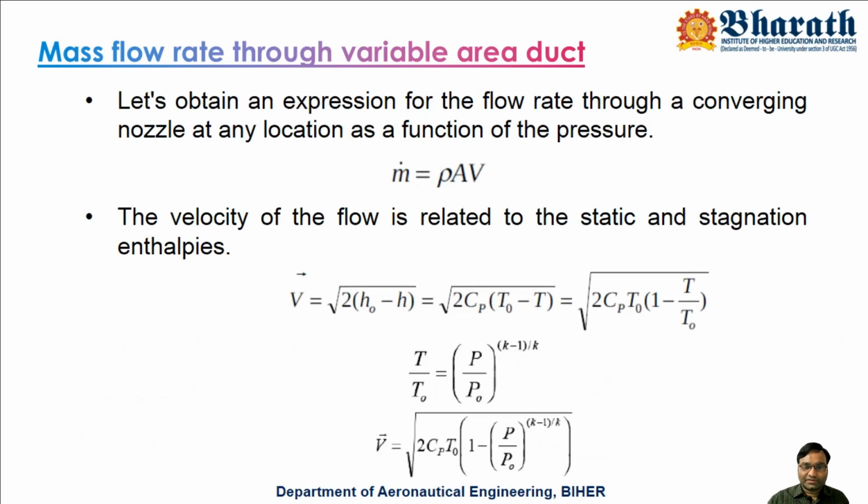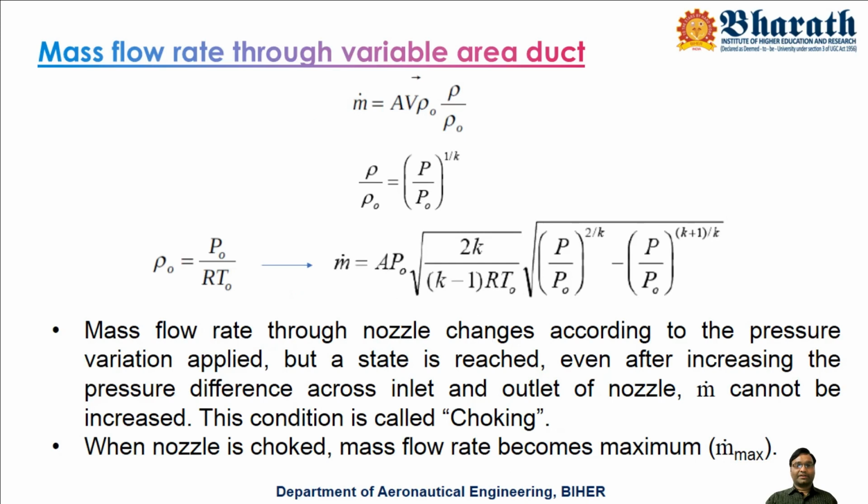Whatever we have used, you substitute all these values in this equation. T by T naught is replaced by P by P naught, and for P by P naught, you use the equation of state, and finally you are going to get an equation for m dot in this format. In between, 3 to 4 steps are definitely required to get this form. You try the steps, and the final equation will be this one.